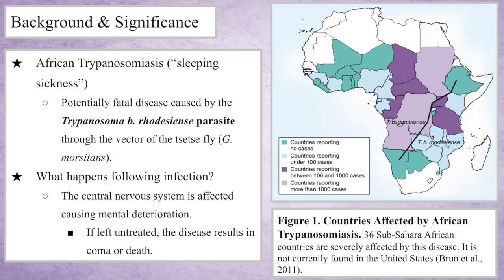As you can see in Figure 1, the only countries that are not affected are those at the very northern or very southern tips of the continent. In terms of the disease, victims can expect mild to severe consequences, depending on if they receive treatment or not. In the weeks following infection, the central nervous system is attacked by the parasite, causing mental deterioration. If left untreated, the disease results in coma or death.